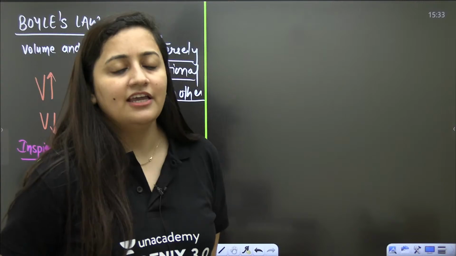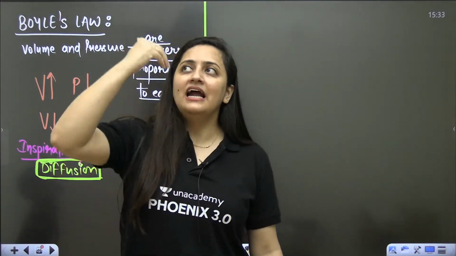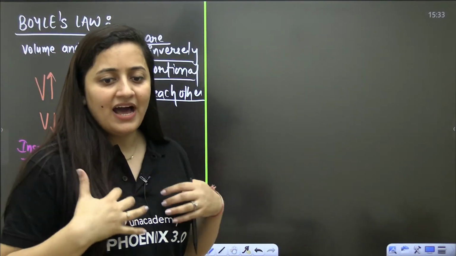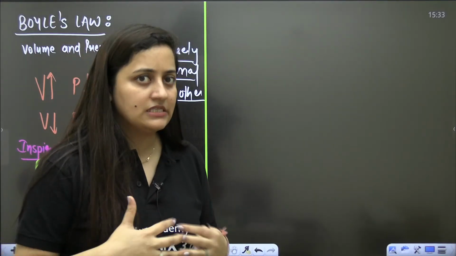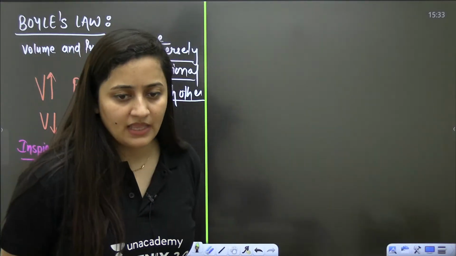Of course, yes. If I want to inhale, within the lungs the pressure should be less, and outside in the atmosphere the pressure should be more. So if I have to reduce the pressure of my lungs or of my pulmonary cavity, I need to increase the volume. Am I right?